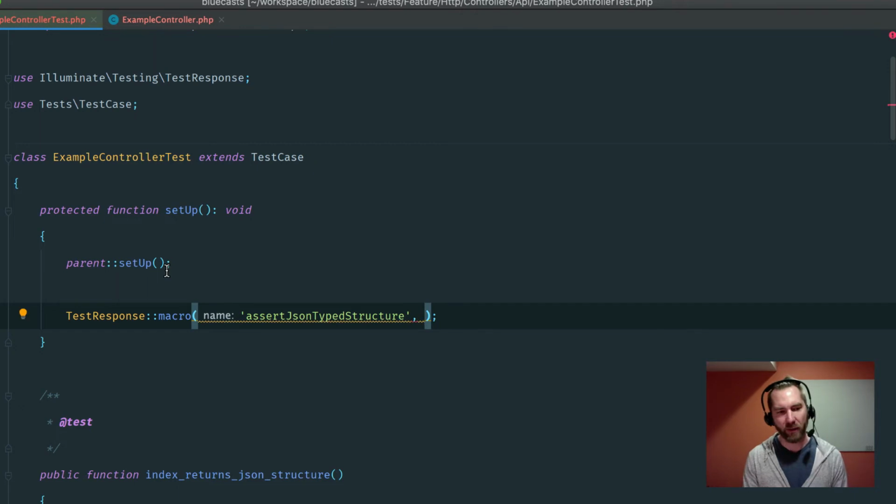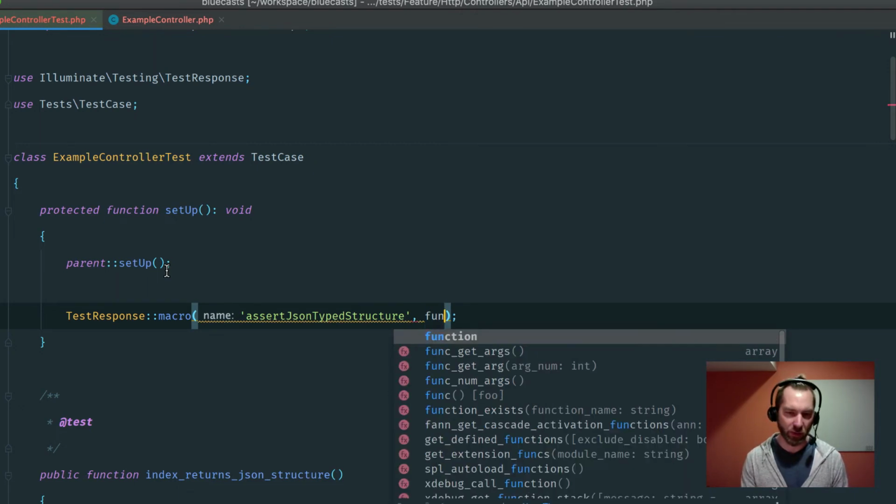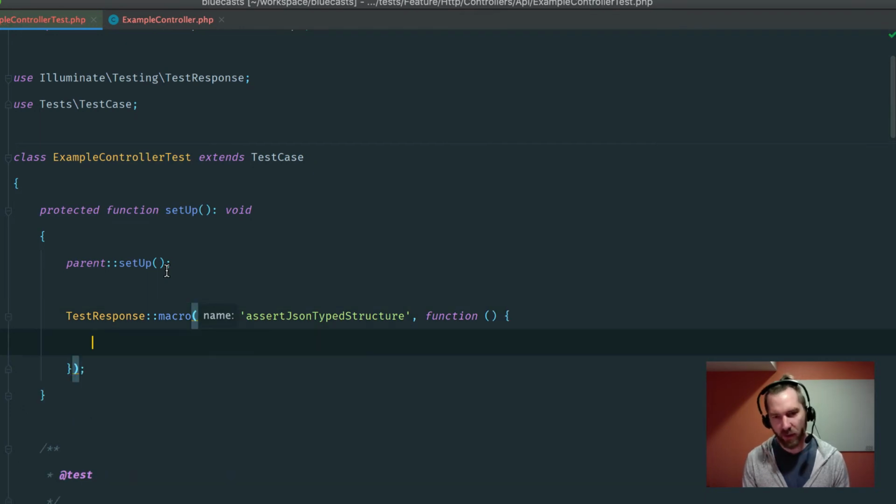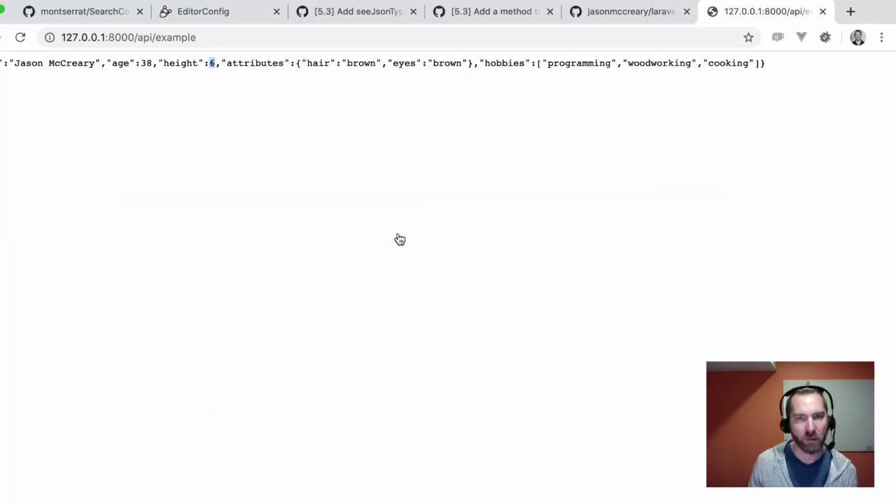And I think these macros are a bit interesting. I think they take this. I'm not entirely sure. Let's find out. I'm not entirely sure what this macro takes. Let's go check it out.